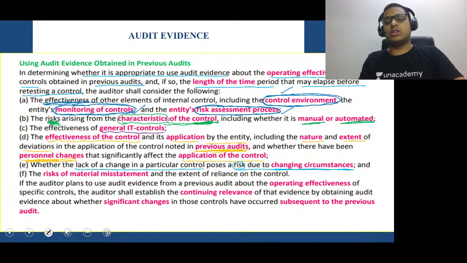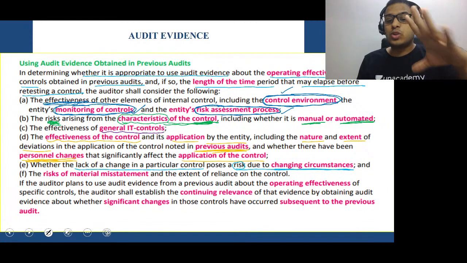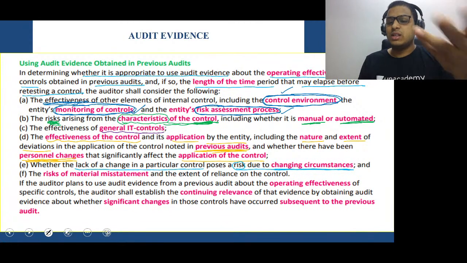Changing circumstances means what? The situation is changing, sir. So the laws are changing. So the environment is changing. COVID-19, best example here. Does COVID-19 bring in more business risk to the company? The answer is yes, sir, because the changing circumstances are there.